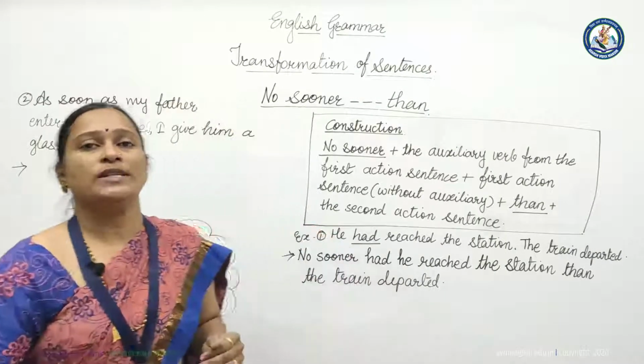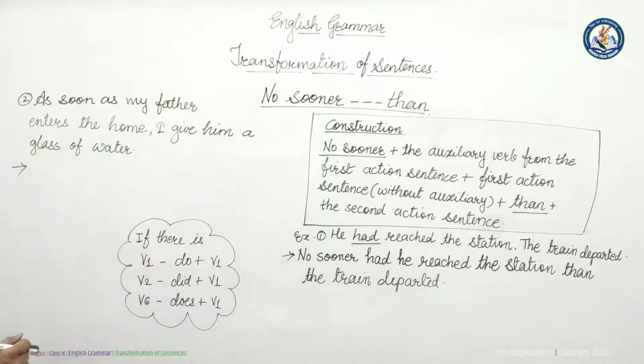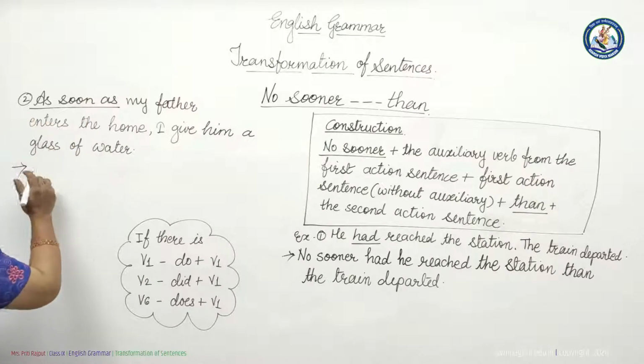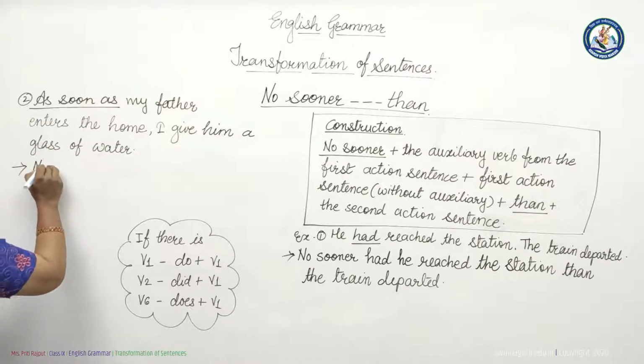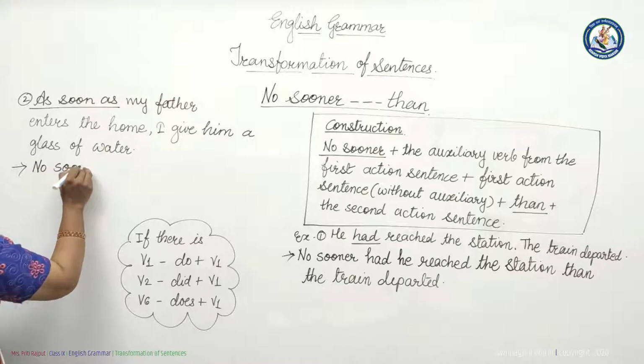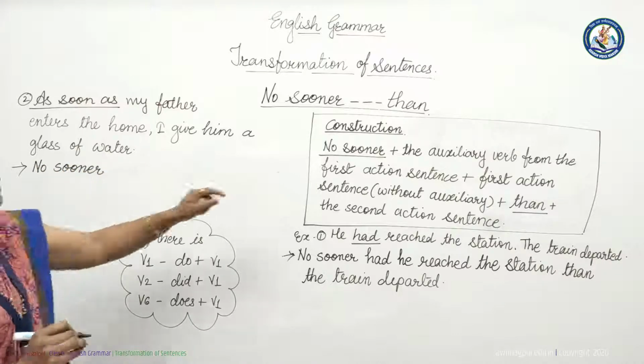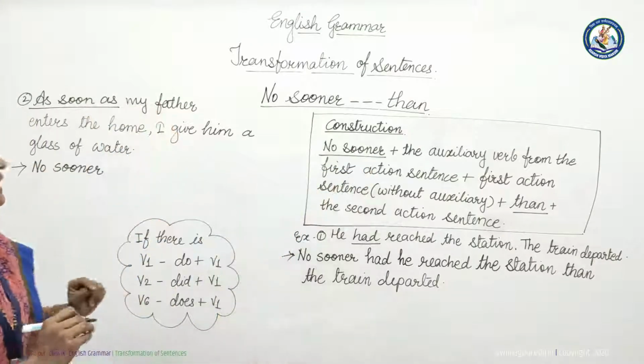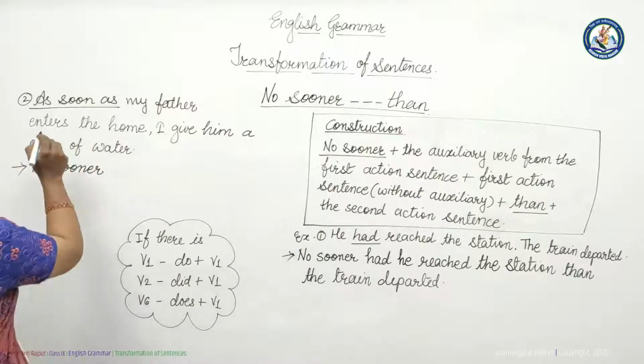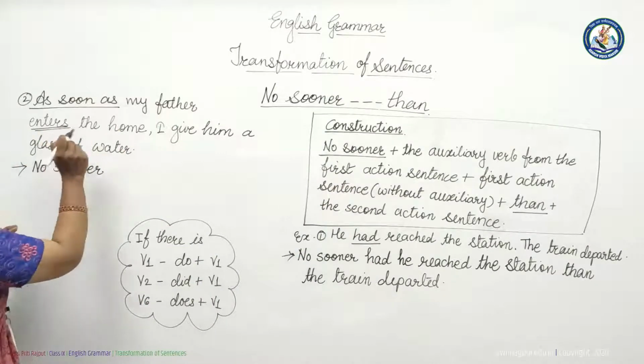Now let us move towards another example. As soon as my father enters the home, I gave him a glass of water. See, as I said, time indicating word will be removed from the sentence. So we will remove that as soon as. We will begin with no sooner. Then the auxiliary verb from the first action sentence. Friends, here we can't see any auxiliary verb.